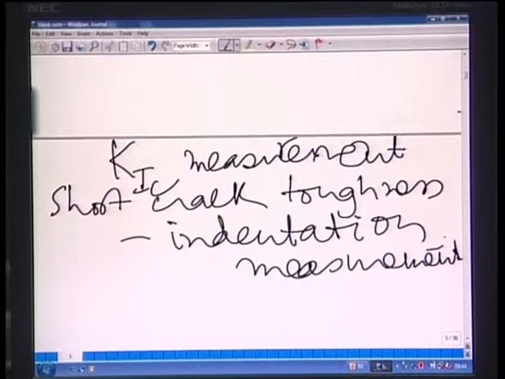There are two ways you can measure the fracture toughness. One is short crack toughness measurement, and another one is long crack toughness measurement.